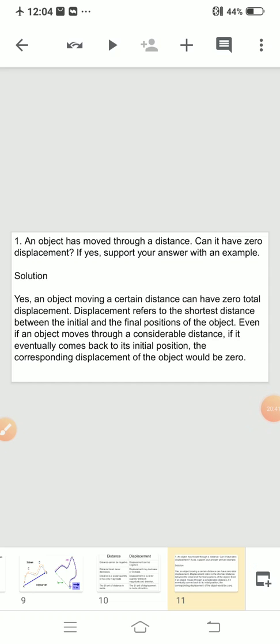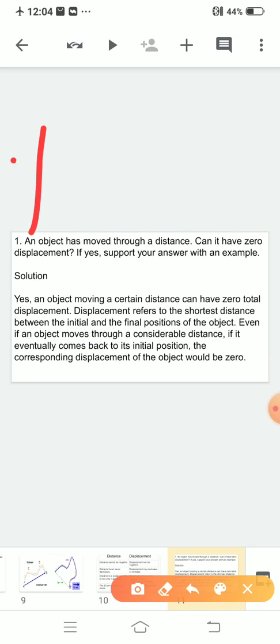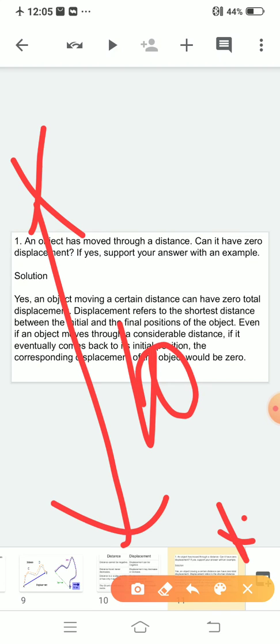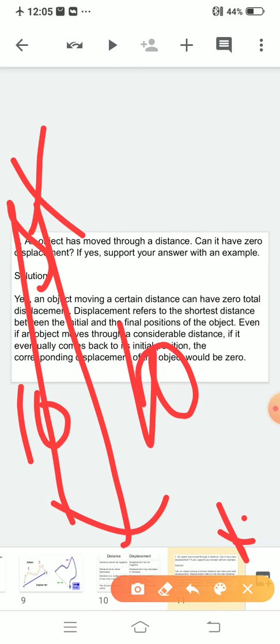Yes, an object moving a certain distance can have zero displacement. Why? I told you that when your initial and final position is the same. A person is standing here. He covers 10 kilometer. Okay, again he goes back. So how much distance is covered? 10 kilometer. But if we take this 10 kilometer as positive, then we have to take this 10 as negative.